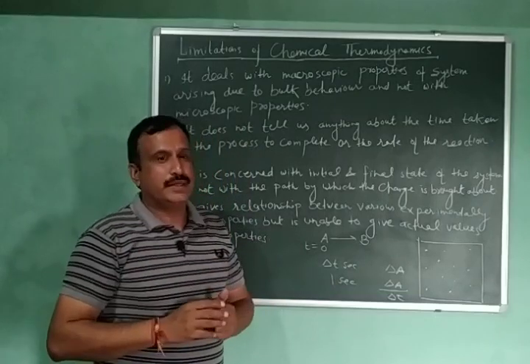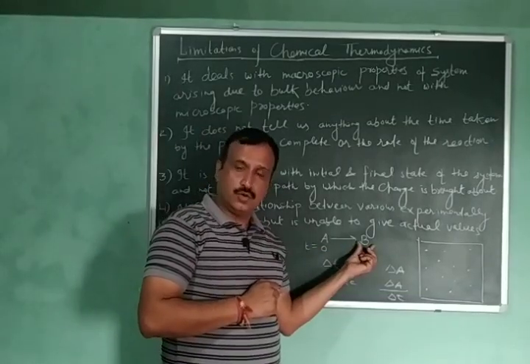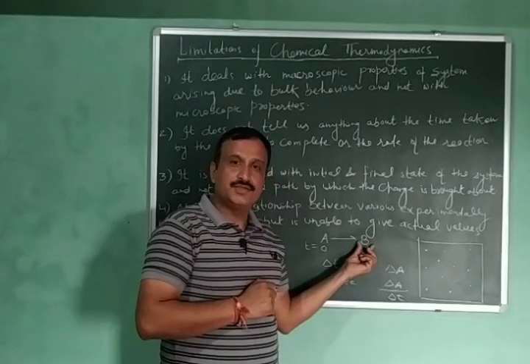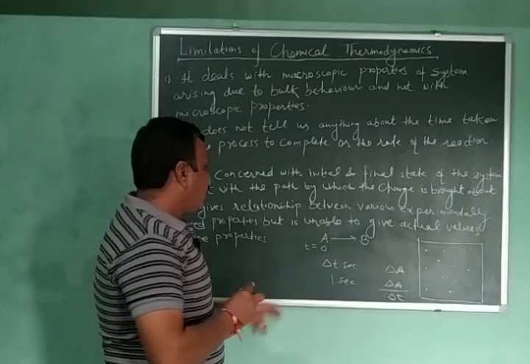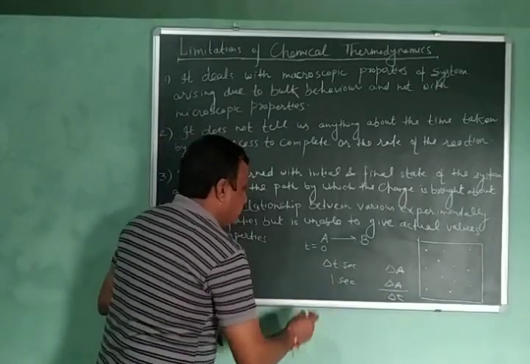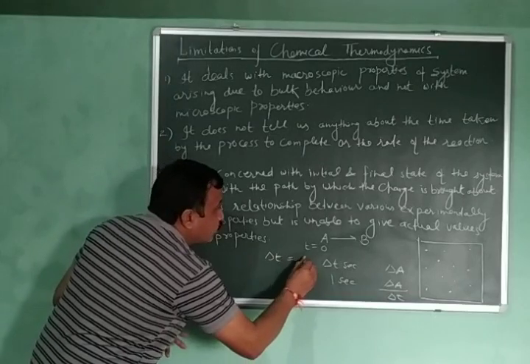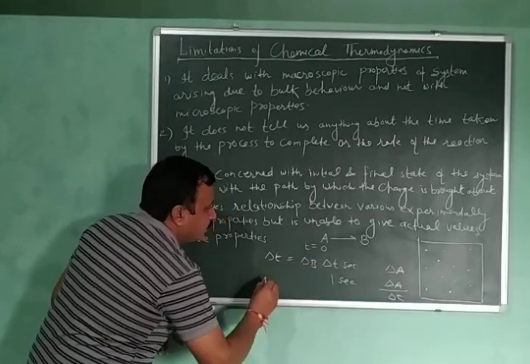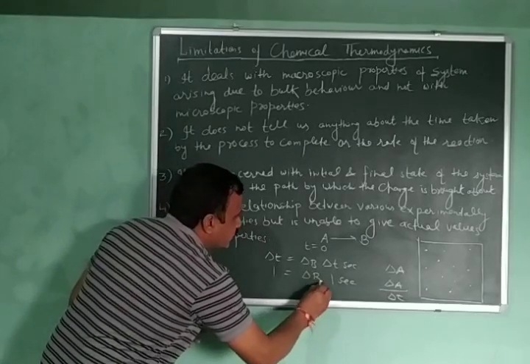We can also express the rate of a chemical reaction in terms of products, because the concentration of product is increasing. So if in delta t seconds the increase in concentration is delta B, then in 1 second, what is the increase in concentration of product?